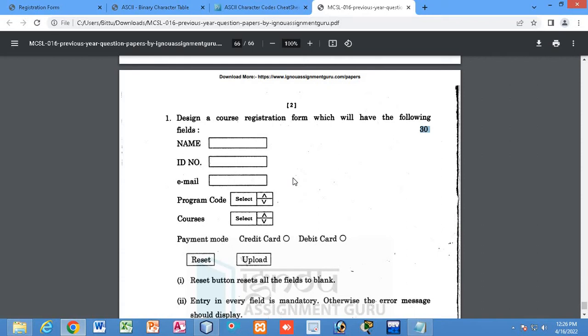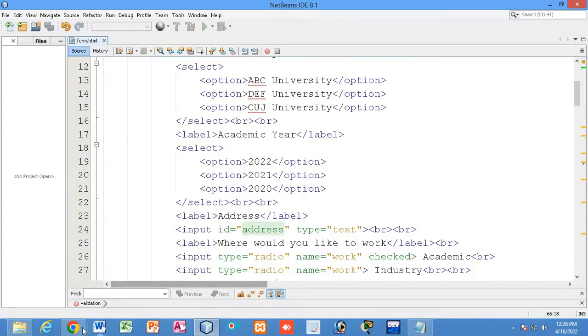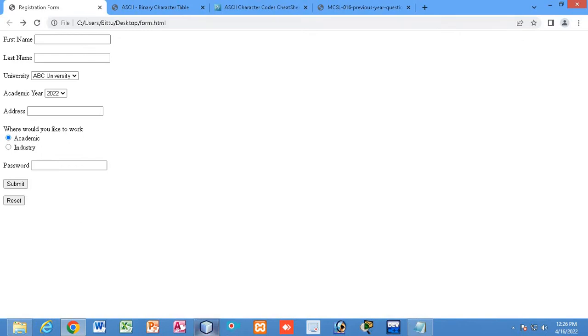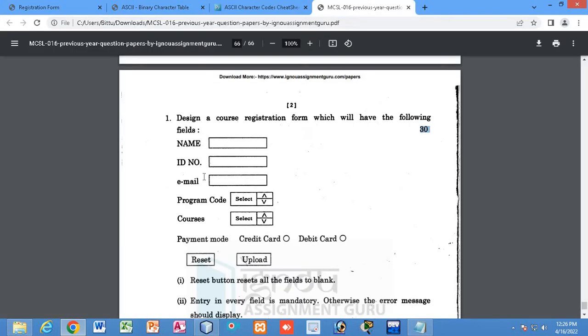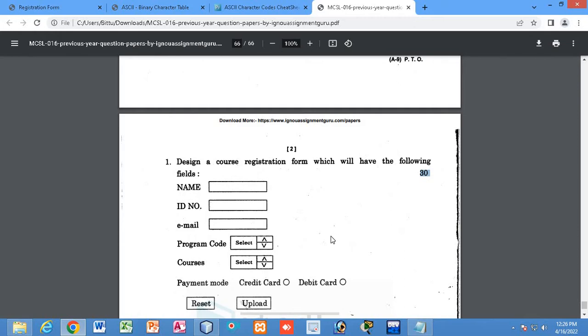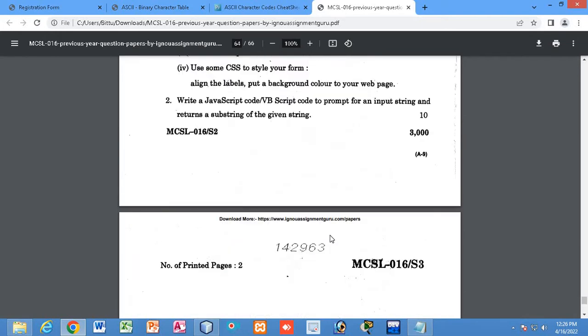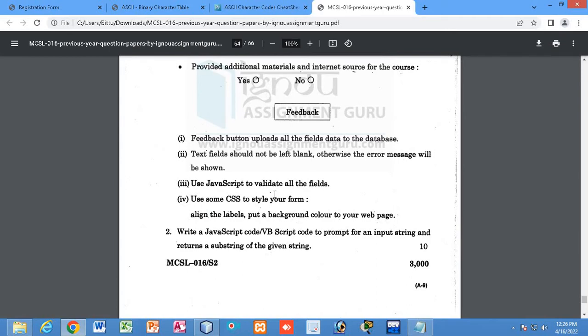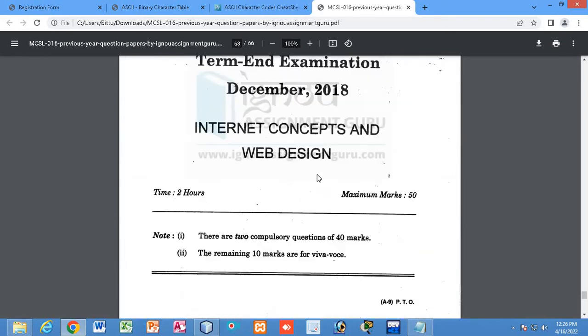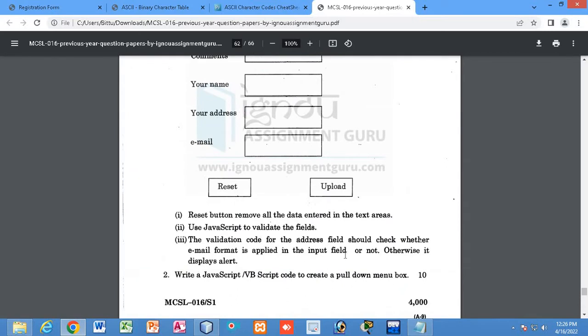Let me first open this. You can see this is the solution of one of the forms that I have discussed in the last class. I designed it, and I taught you how you can validate the form and how you can use the reset button to clear all the fields. Everything has been discussed, but there are some more things which I have observed in your papers, and today I will discuss those important things.